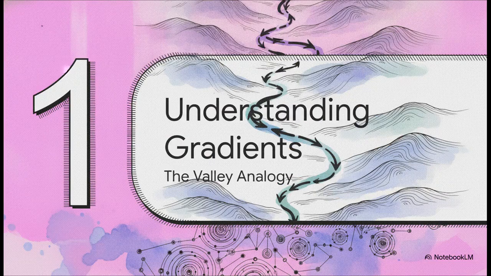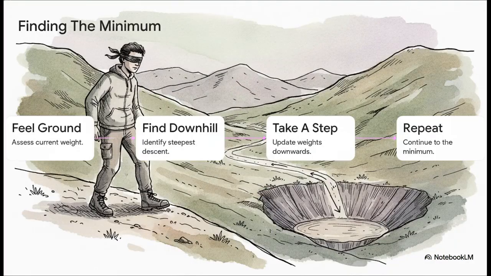The Valley, Understanding Gradients. Picture yourself completely blindfolded, dropped entirely alone, somewhere in a vast, jagged landscape. Your only goal is to survive by finding the absolute lowest point, the bottom of the valley. But you can't see a thing. So what do you do? You feel the ground under your boots. You sense exactly which direction slopes downward. You carefully take one single step downhill. And then you do it again. You repeat this over and over until the ground finally flattens out. This is exactly how our AI model finds the lowest error.